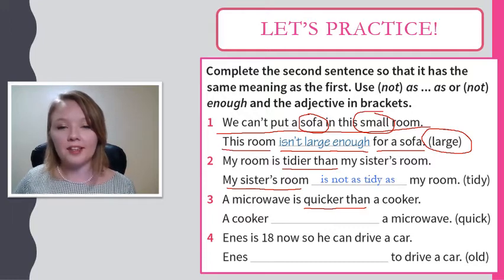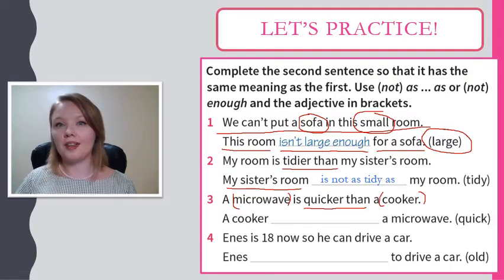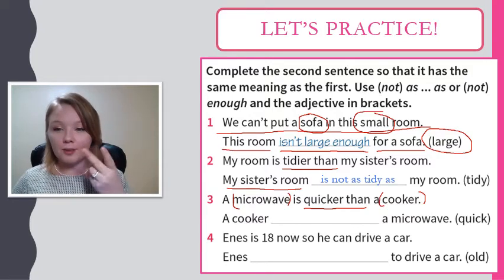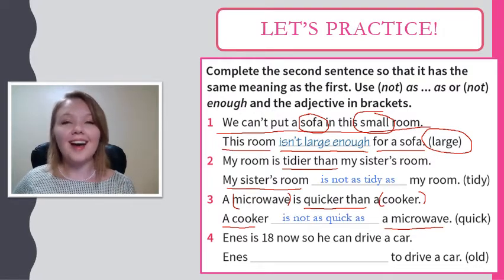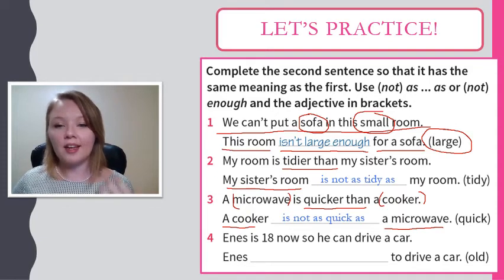We can also see that we have two nouns, microwave and cooker. So we're comparing them. This means we should use as, adjective, as. Again, we're switching it around. A cooker, a microwave. So if we want to use the adjective quick, we could say, a cooker is not as quick as a microwave.